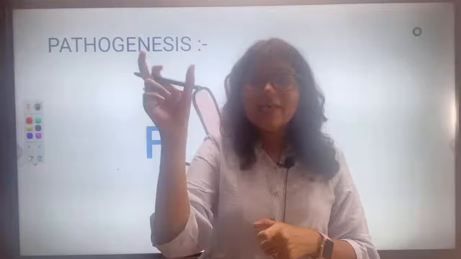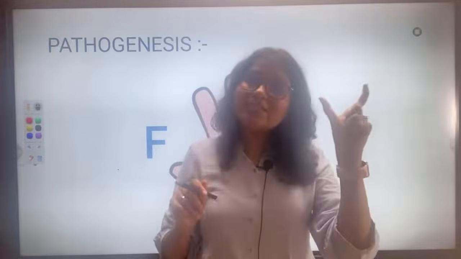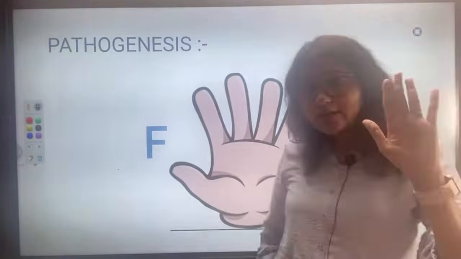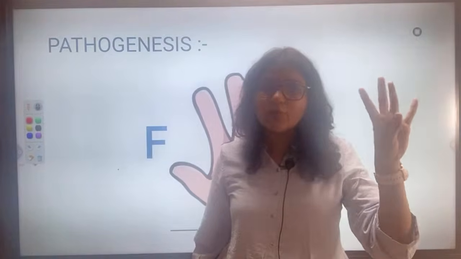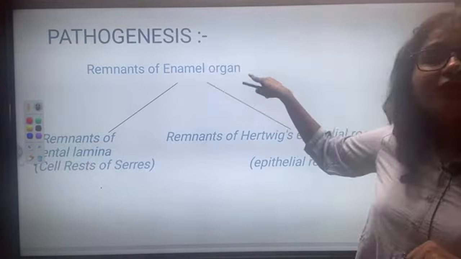Basic introduction, then pathogenesis or etiology. If you know the etiology of a tumor, write the second heading as etiology or pathogenesis. Now what is the etiology or pathogenesis of ameloblastoma? There are 5, and at least 4 you should remember. The fifth one is not that important. Number 1, remnants of the enamel organ.